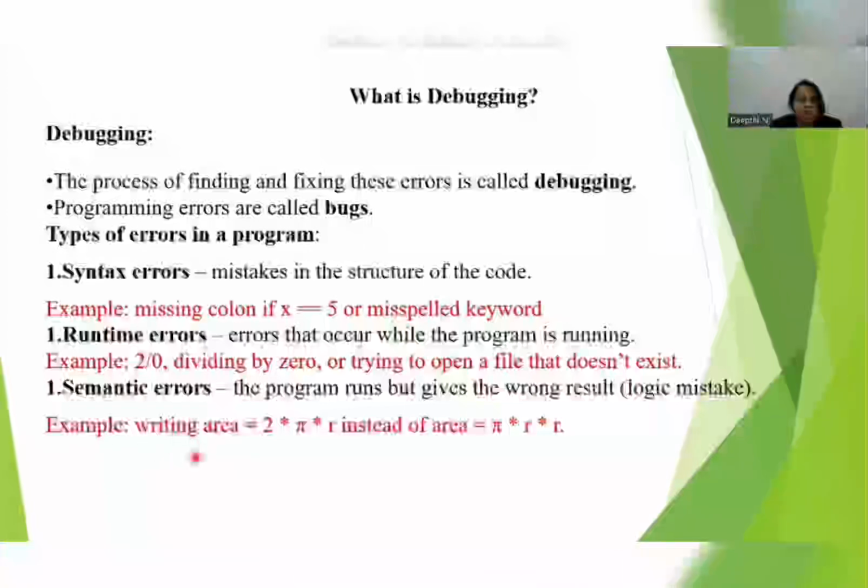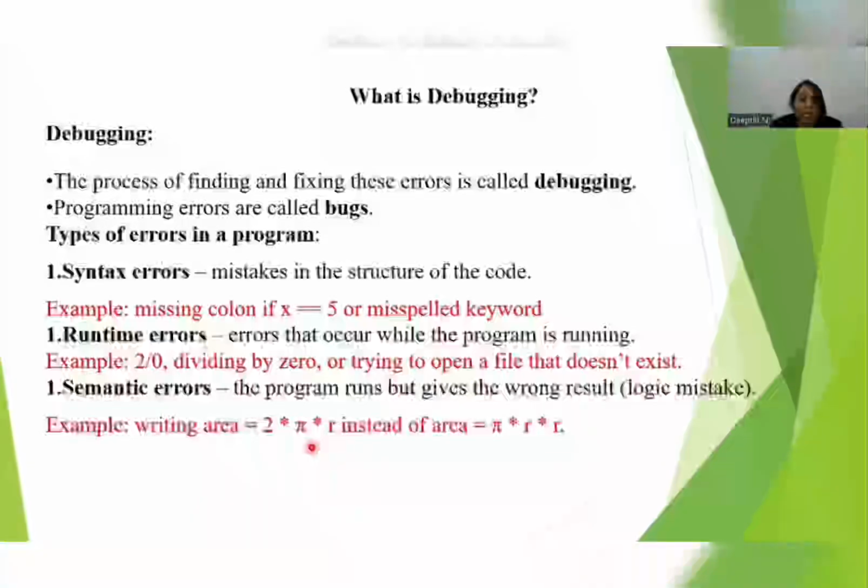So here, in this example, you can go through this. Writing area equals 2 star pi star r, instead of area equals pi star r square. Here, for the area of a circle, I have given the formula 2 pi r.